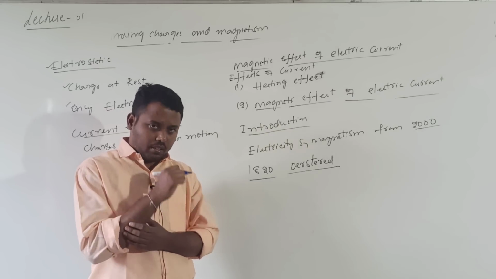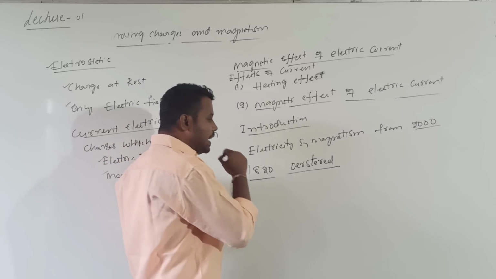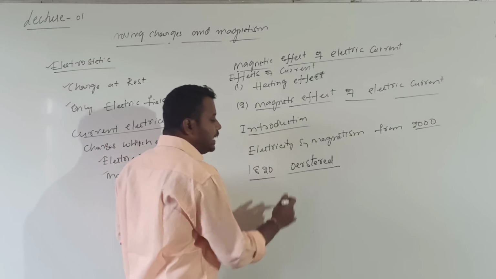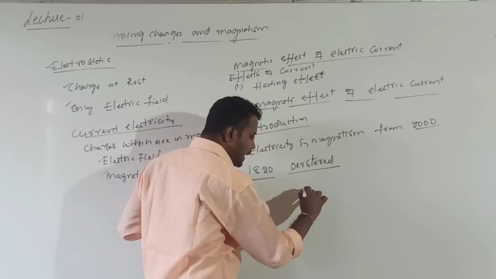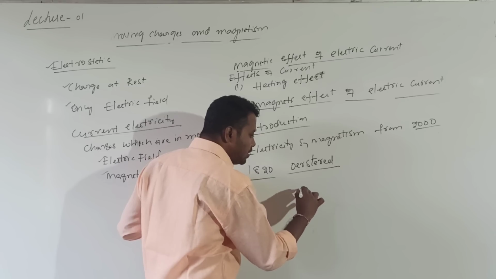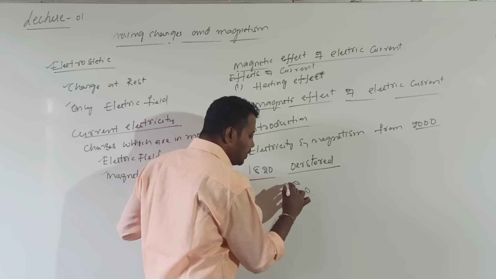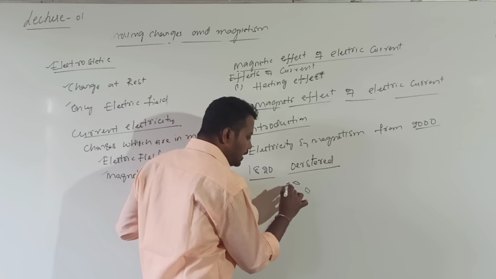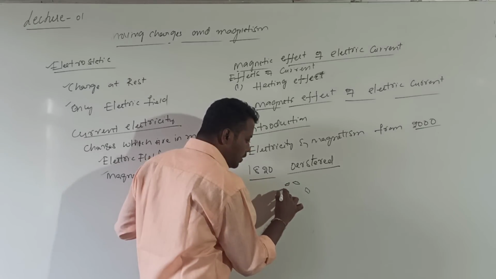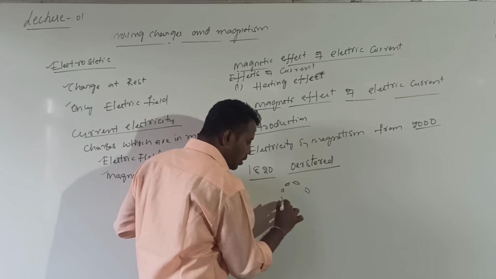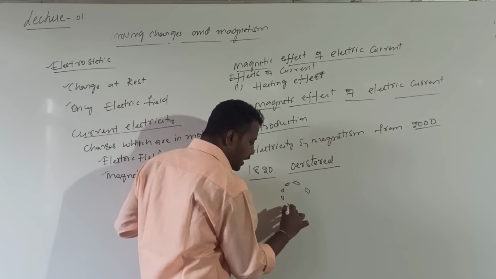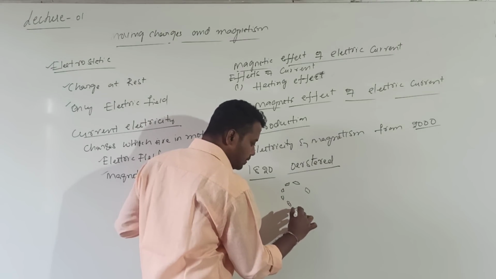Experimentally he has observed that. So then what is the direction of alignment of that magnetic needle? If I consider the needle, a magnetic needle has 2 poles. One is the north pole and the other is the south pole. Now I want to know what is the direction of alignment of that needle.